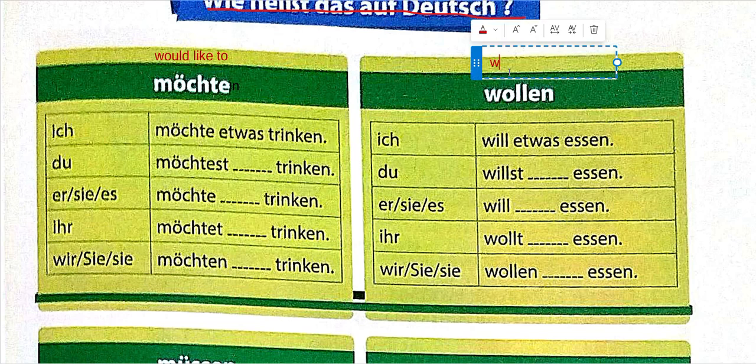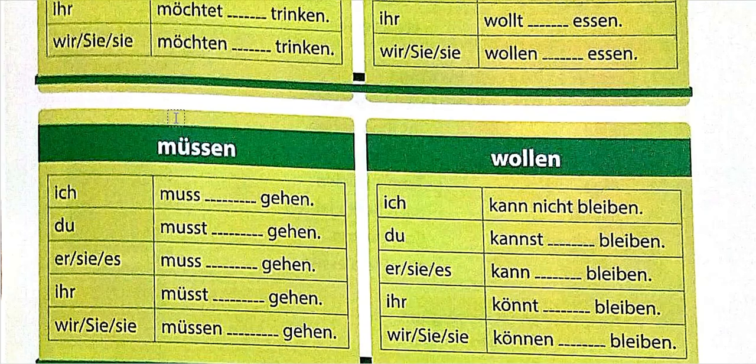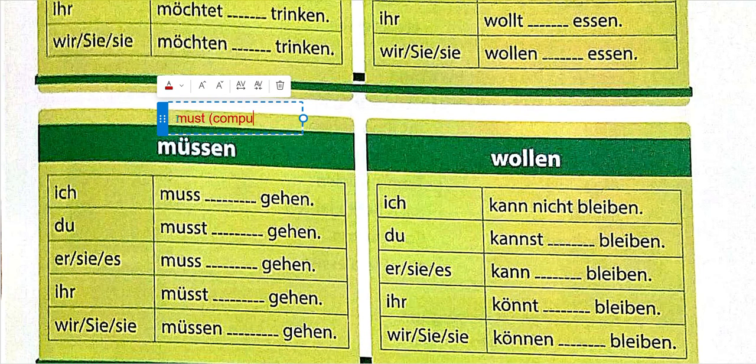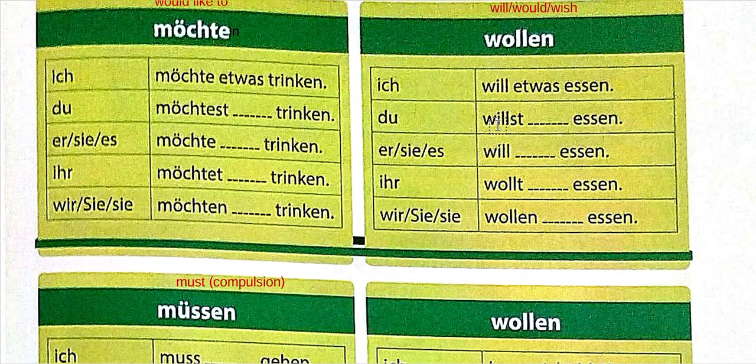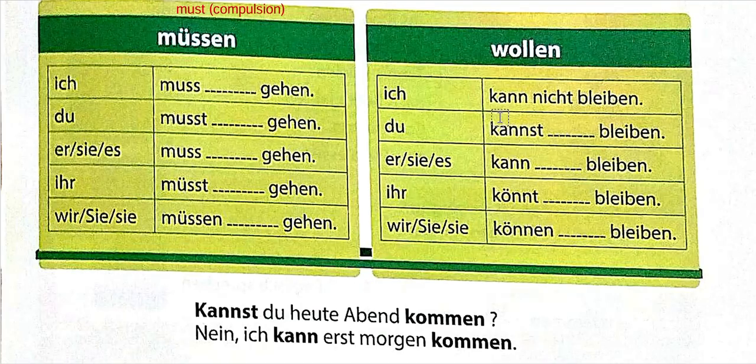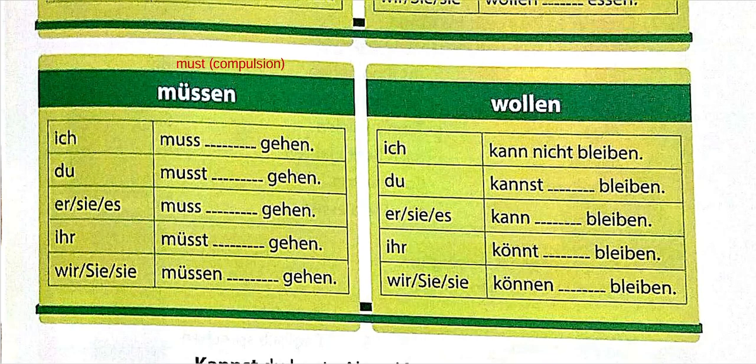Wollen means will, would, wish. Wish would be more correct. Müssen is must. It shows compulsion. Then again, wollen. This is not wollen, guys. This is kannst.